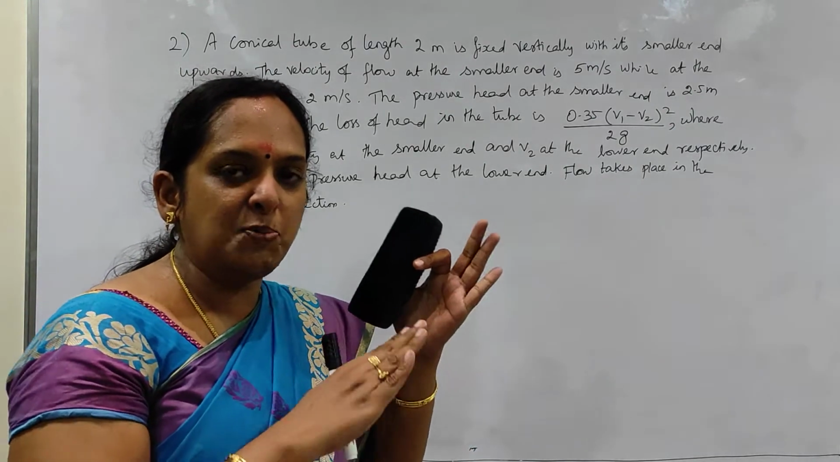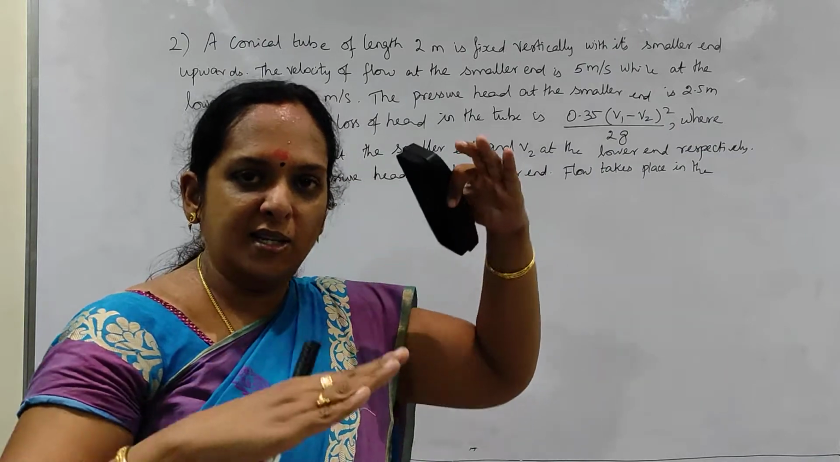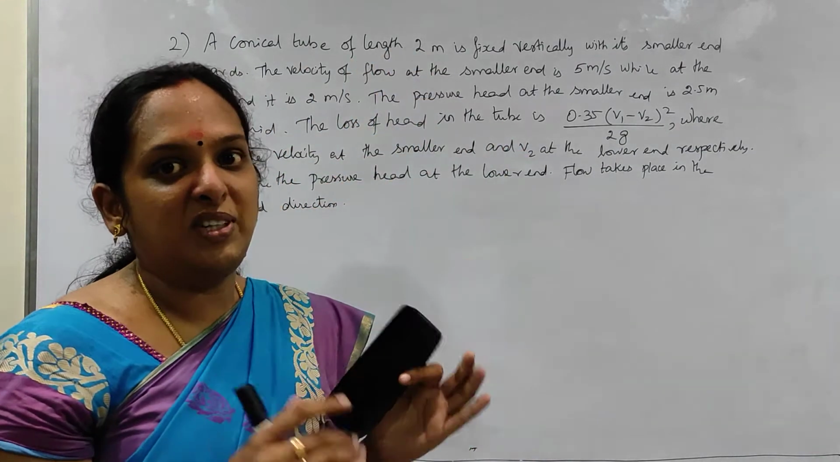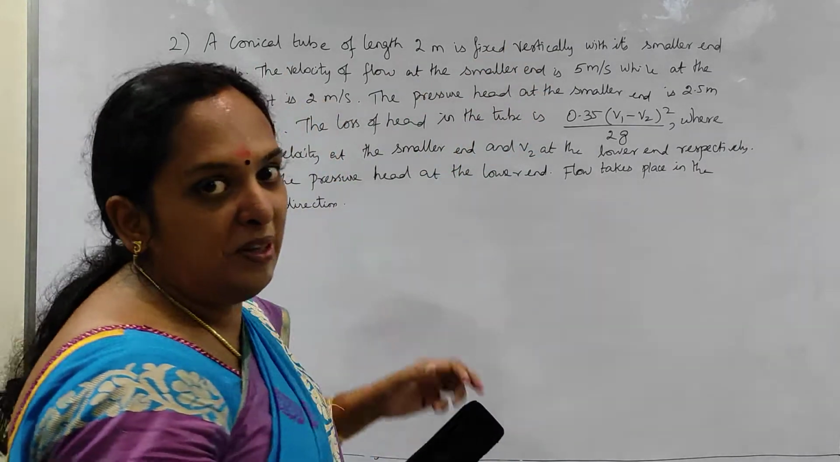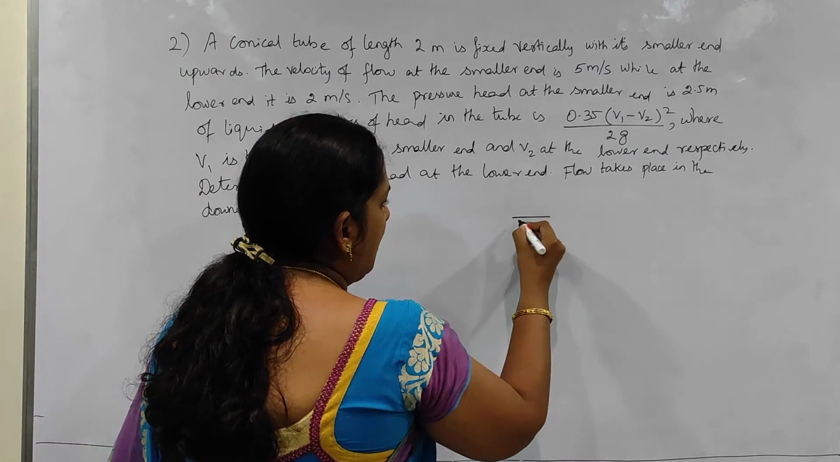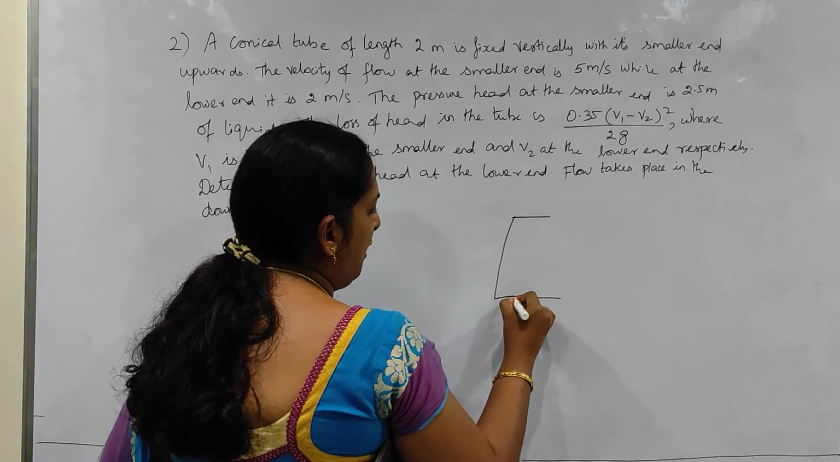Either it is with respect to datum, exactly horizontal, or it will be in a slanting position. That's what we have read. But here they have given that it is fixed vertically. That's very important. With its smaller end upwards. So it is fixed vertically means the tube is vertical, smaller end is upwards. That means your larger end is at the bottom.